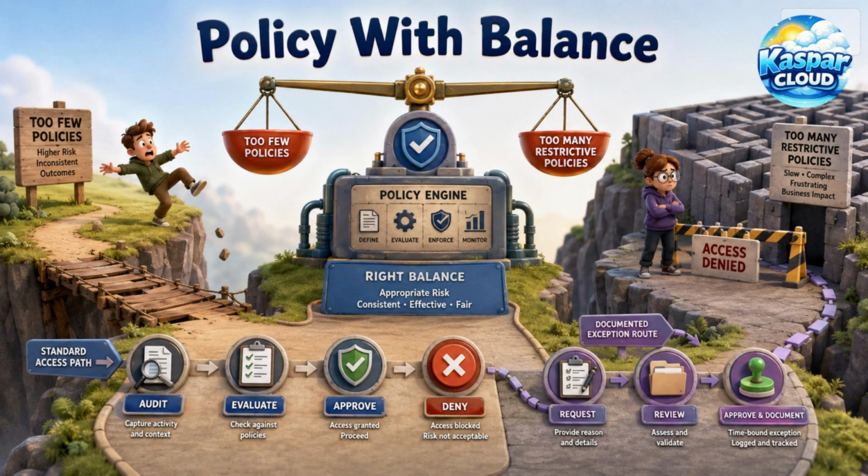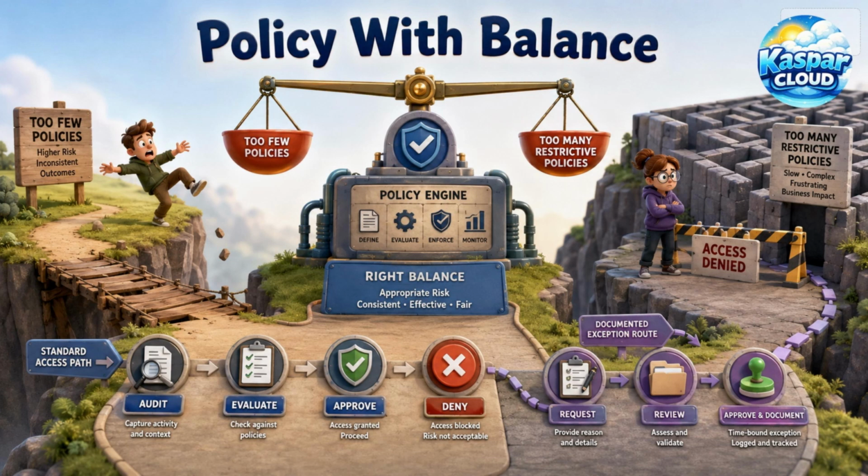Policy design requires careful thinking. Too few policies create risk, but too many restrictive policies can frustrate teams and slow adoption. A good landing zone starts with core policies that protect the environment from high-risk configurations. Over time, policies can become more mature and more specific. Policies should be tested before broad deployment, and exceptions should follow a documented process.